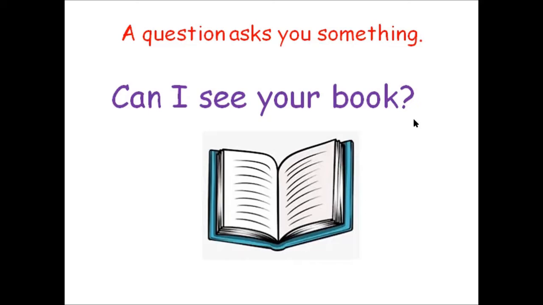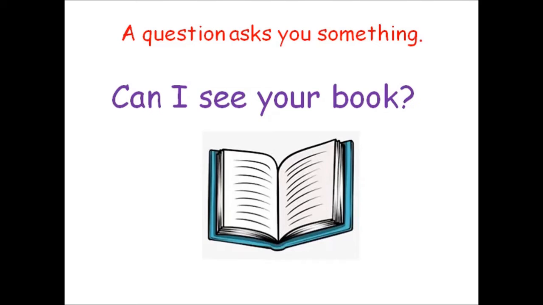The tone of your voice changes when we are asking a question. So do you hear how my voice takes up a little height there? Can I see your book? Because I'm asking a question. I'm not saying something, I'm asking. So I raise my voice a little bit so that I can ask my question. So don't forget, capital letter to start my question and question mark to end.